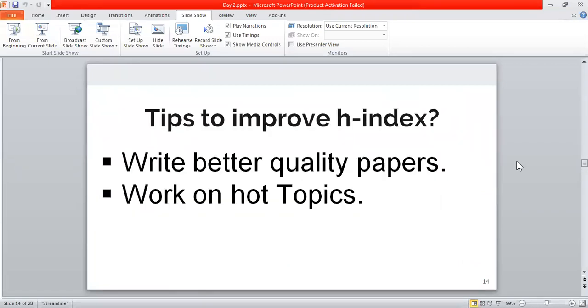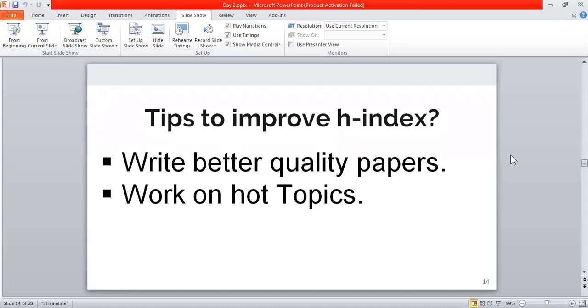Now, coming on to the tips to improve the H-index. In this part of the session, I'm going to share some tips with you that will help you to improve your H-index if right now it's not very good. So, the first tip is that you should focus on writing better quality papers.